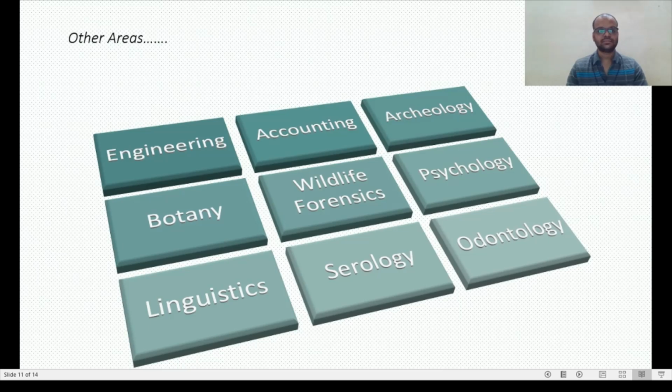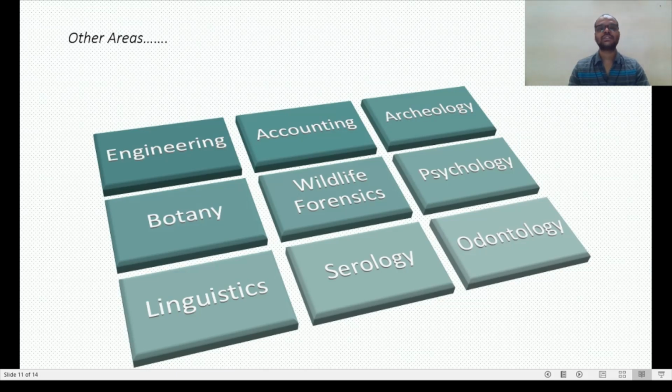Now, the other areas of forensic sciences are engineering, accounting, archaeology, botany, wildlife forensics, psychology, linguistics, serology, and odontology. Now, engineering means suppose any building collapse, so it comes under engineering, like civil engineering. Accounting, the bank frauds. Okay, then botany, then wildlife forensics.